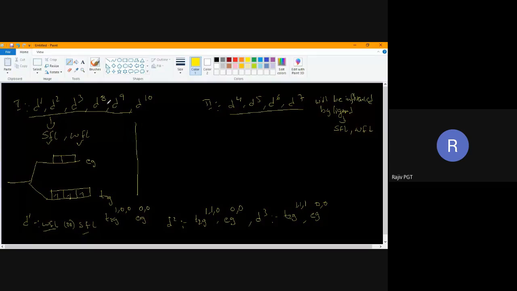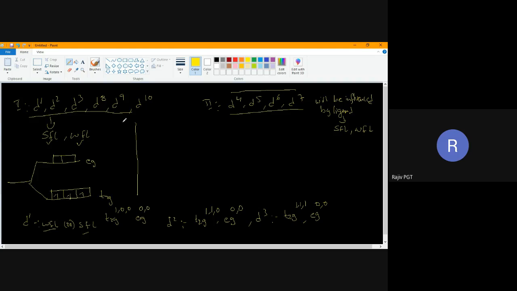I'll first finish this set of orbitals, then I'll come here. Next one is D8. See, from D4 to D7, if it is strong field and weak field, the orientation will be different. That means we won't get this setup, so I'll deal with this separately. First I'll complete this.